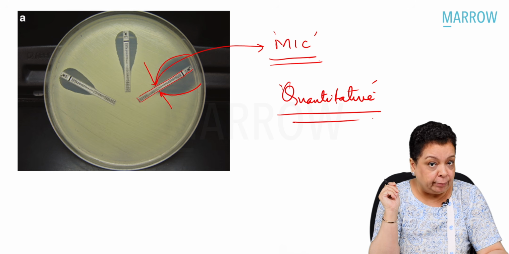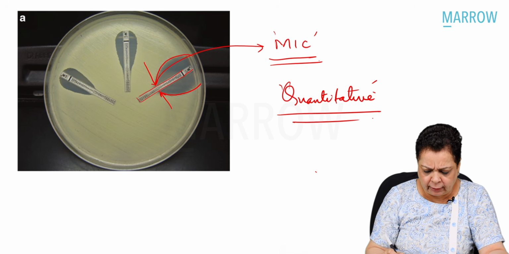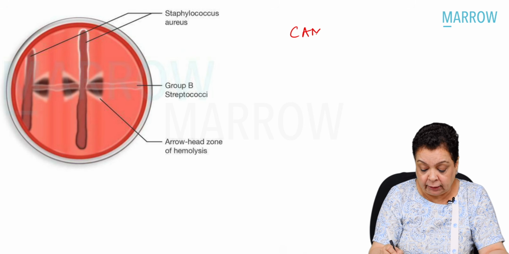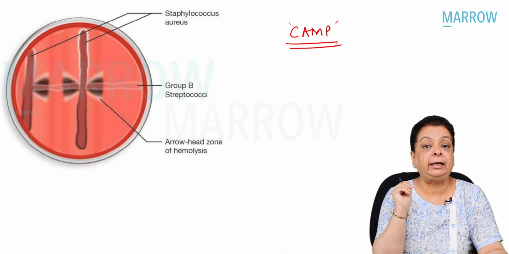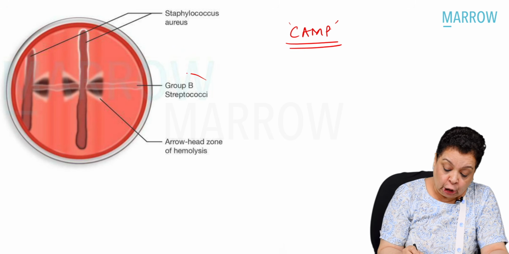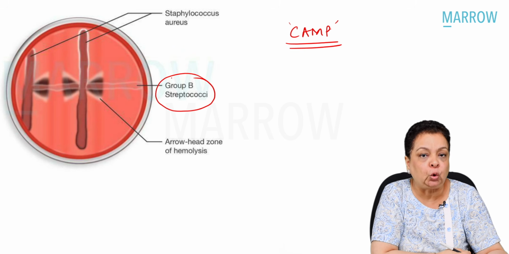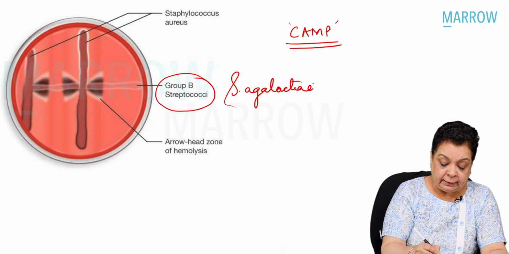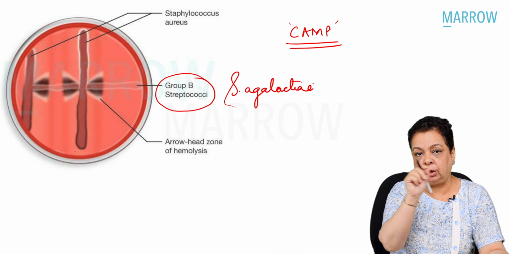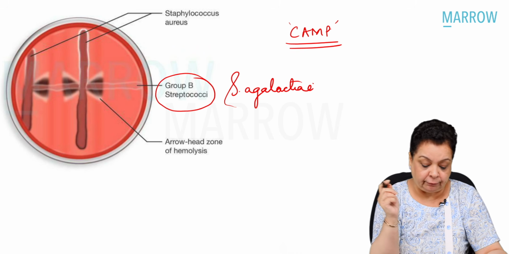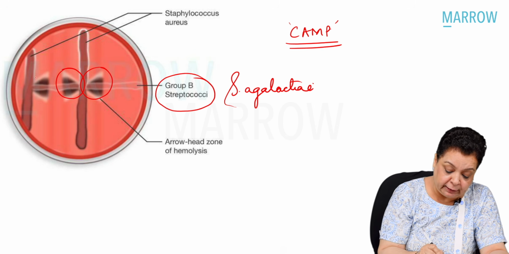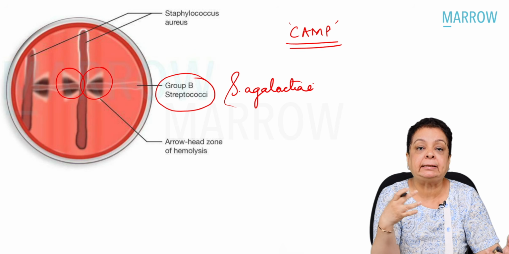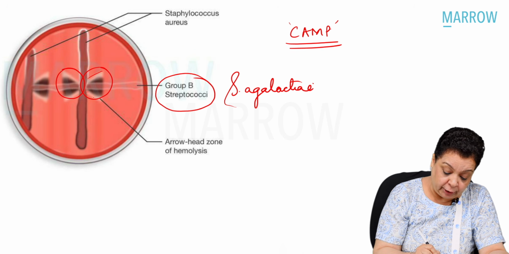So the other options that were mentioned in the question here are other tests commonly used in bacteriology. This is the CAMP test, Christie, Atkins, Munch-Petersen test, which is used for the identification of group B beta hemolytic streptococcus, also known as Streptococcus agalactiae. Here we have Staph aureus as the vertical streak, the horizontal streak is of group B Streptococcus, and we see these enhanced zones of beta hemolysis, also called arrowhead hemolysis, because their hemolysins synergize with each other to produce this arrowhead hemolysis.